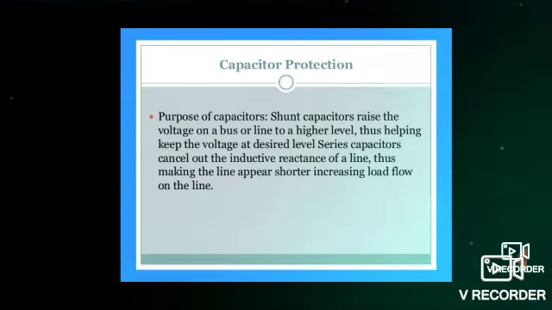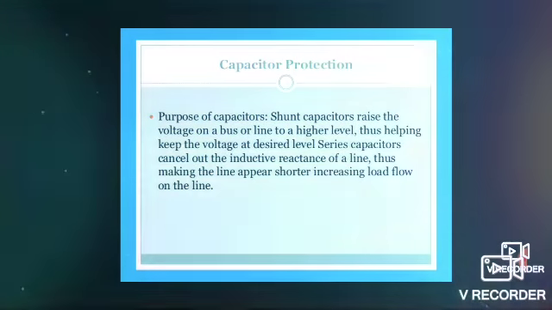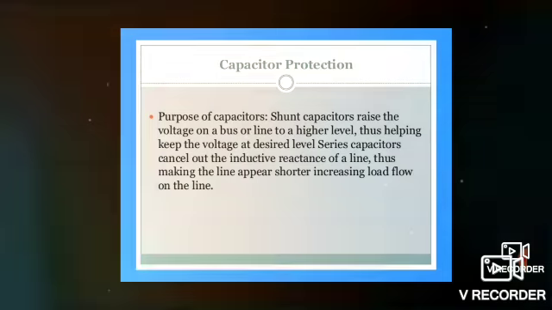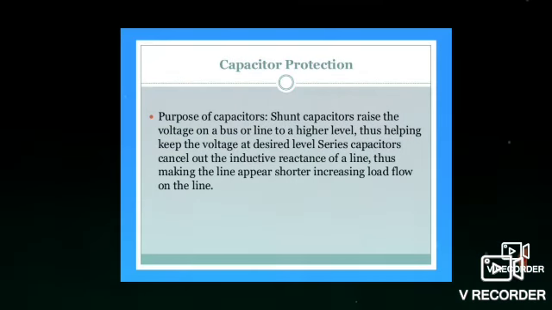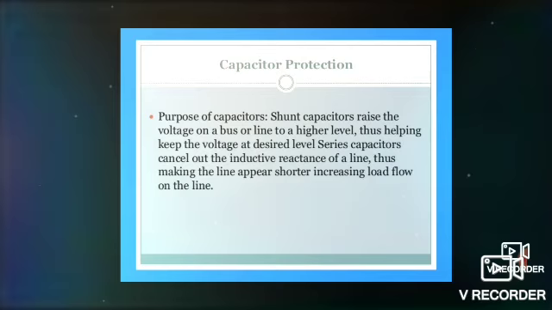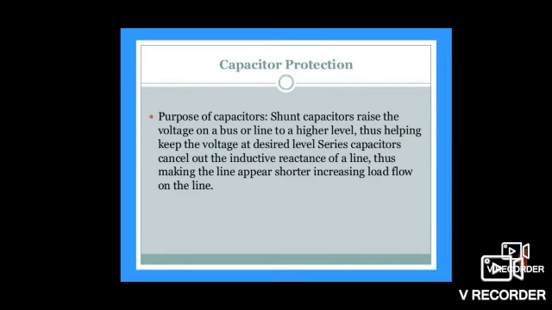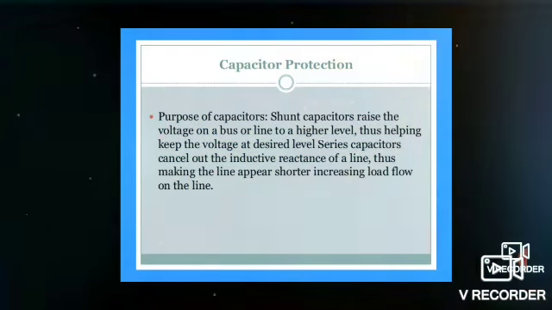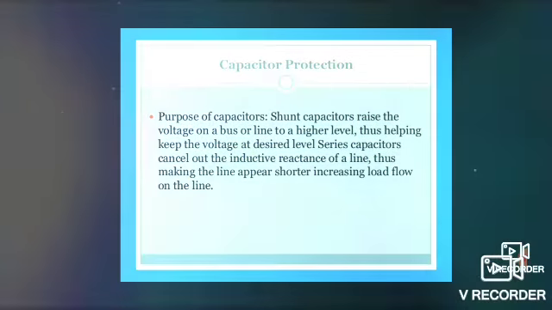Then capacitor protection. Purpose of the capacitors: shunt capacitors raise the voltage on a bus or a line to a higher level, thus helping keep the voltage at the desired level. Series capacitors cancel out the inductive reactance of the line, thus making the line appear shorter, increasing load flow on the line.